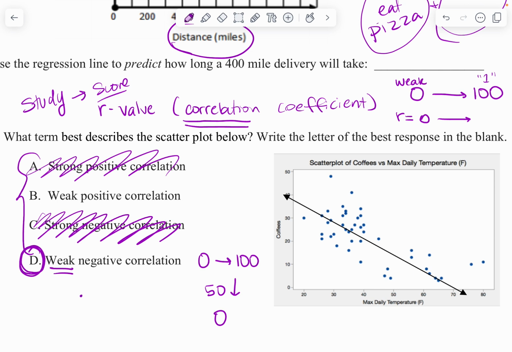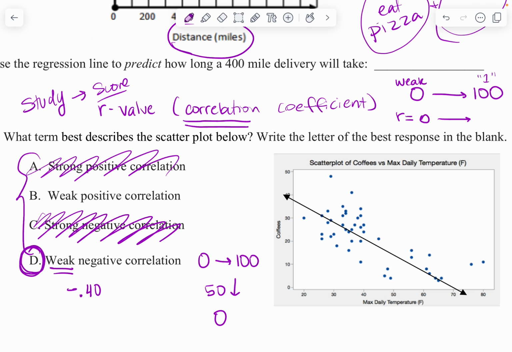So I'm going to guess 0.4, 0.40, 44, 47, 48, 49, 50. Don't go higher than 50. 50 is starting to get a little stronger, not super strong. That's going to be above a 70. Okay? So ask yourself, do you have a weak or strong relationship? If it's weak, pick a number less than 50. If it's strong, you're picking a number greater than 70. All right. And then since it's a negative line, we're just going to throw a minus sign in there.